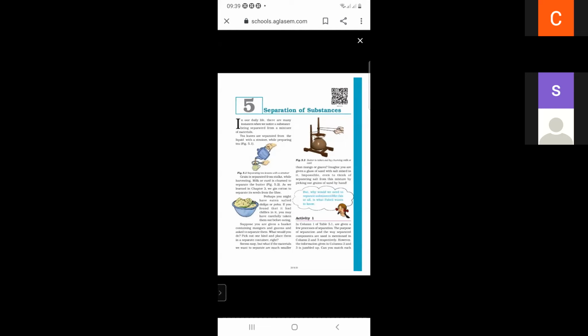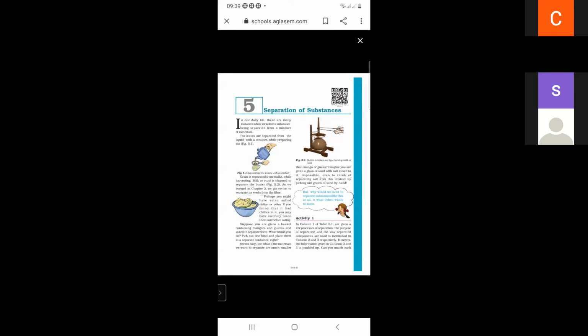Seems easy, but if the materials we want to separate are much smaller than a mango or guava, imagine you are given a glass of sand with salt mixed in it. Impossible even to think of separating salt from the mixture by picking out grains of sand by hand.